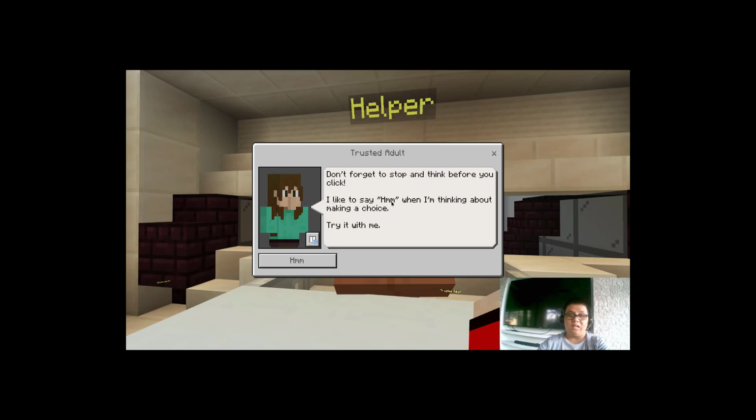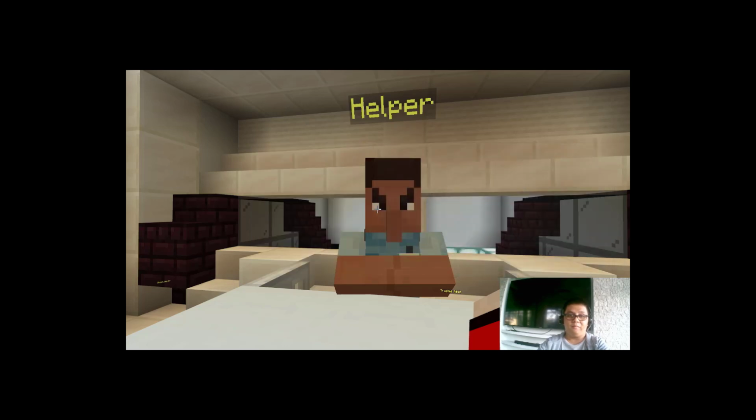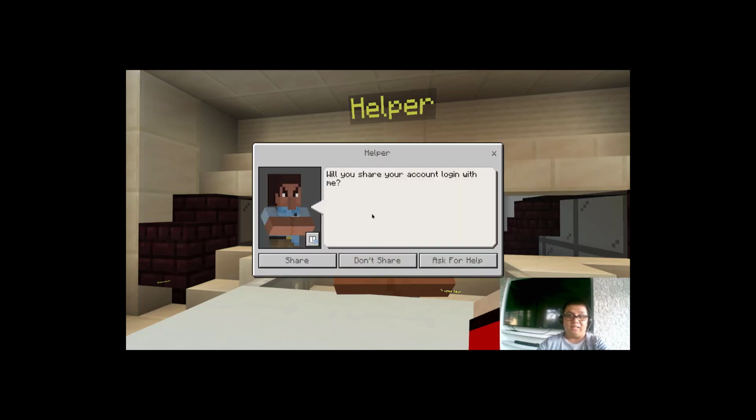Our trusted adult reminds us not to forget to stop and think before we click. He asks if we will share our account login with him. Do we either share or don't share? If again you're unsure, you can always click the third button to ask for help from our trusted adult, and he will guide us with the right decision. In this scenario, I'll think it through, since he asks us for our login information.